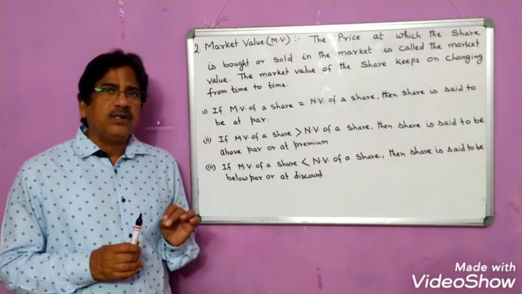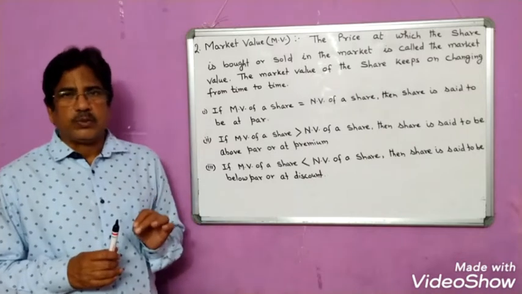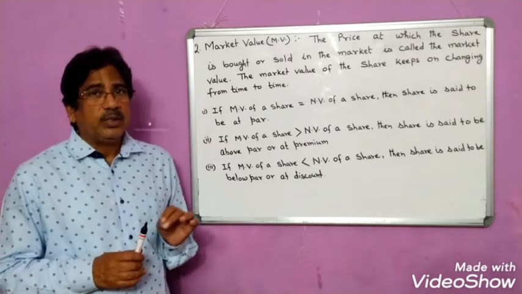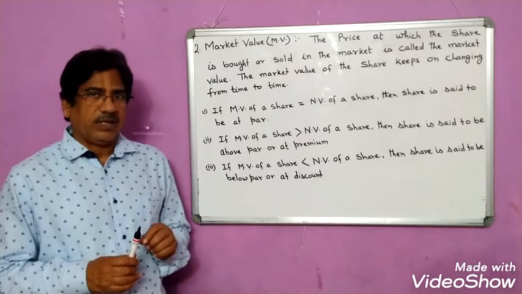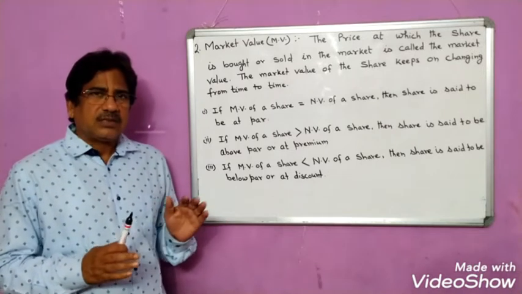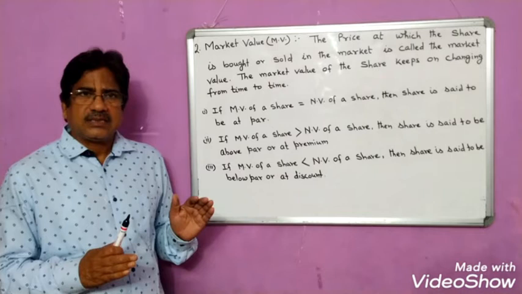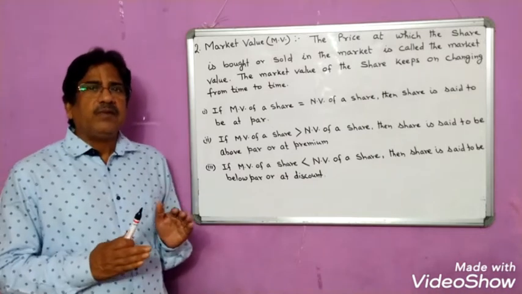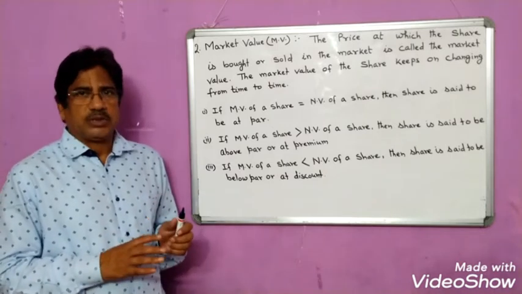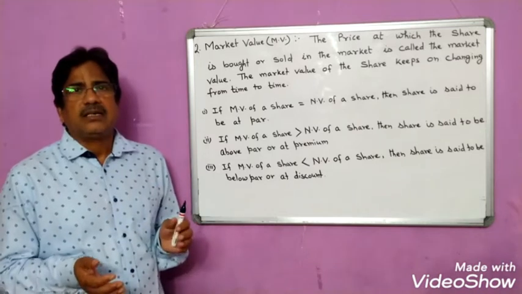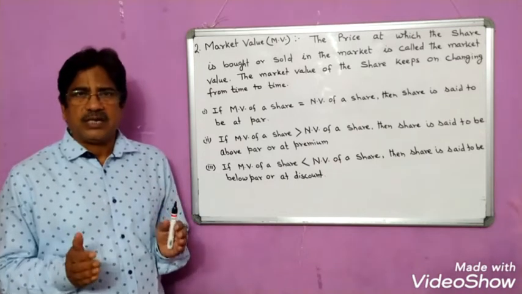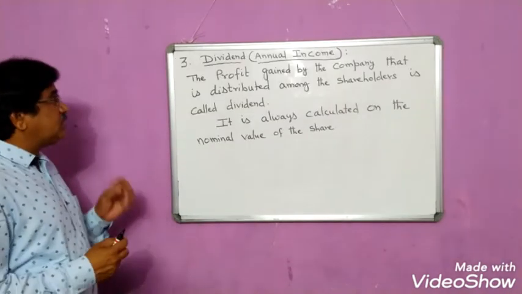And if you find the word below par or at discount, then you can conclude that market value is less than the nominal value. So these 3 points we'll discuss in detail when we work out some questions. When we come across these words, I will explain them so that you understand in a better way. So what is this dividend?